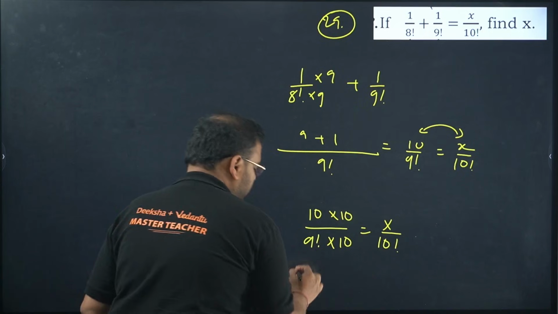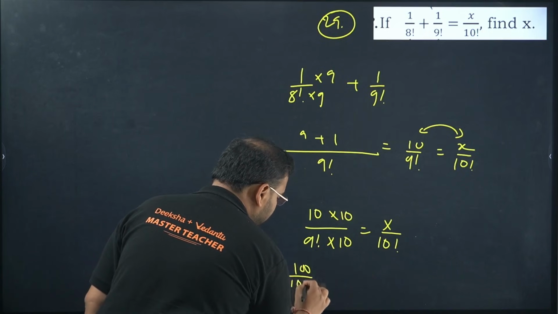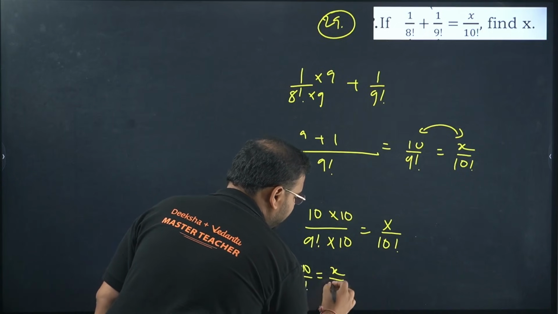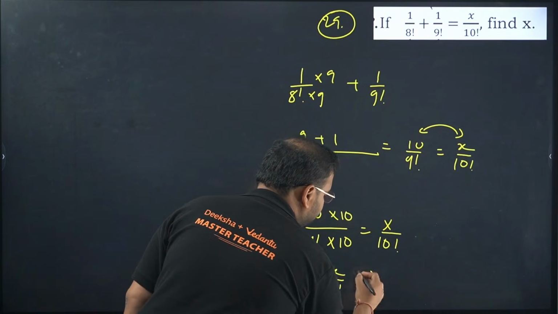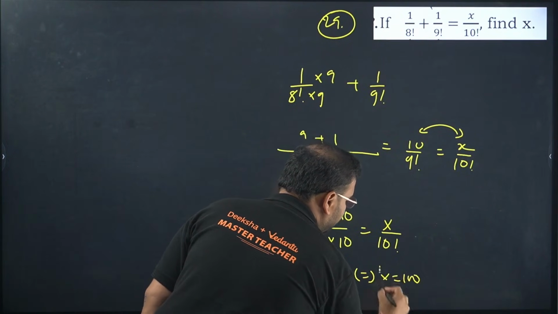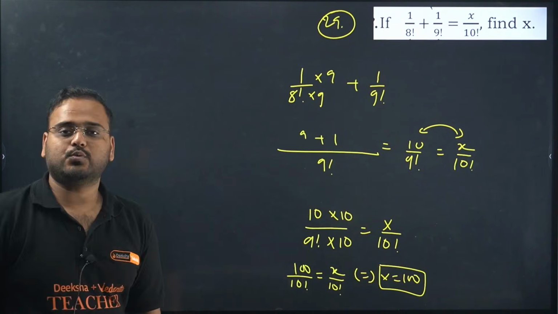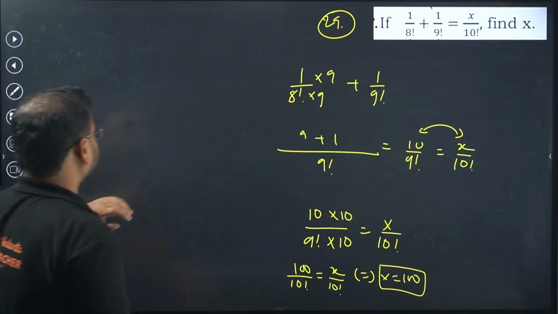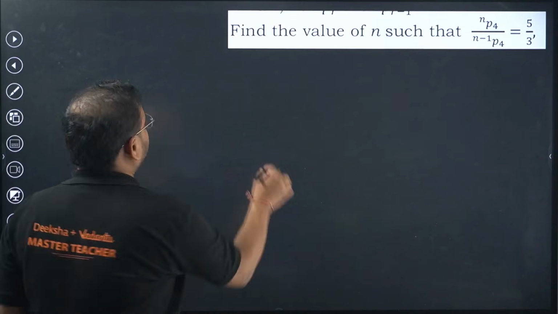Is simply going to be 10 factorial. So the answer is 100 by 10 factorial divided by, so equals x by 10 factorial. What is the answer? Simply x equals 100. Answer is x equals 100. Okay. Question number 30 now.